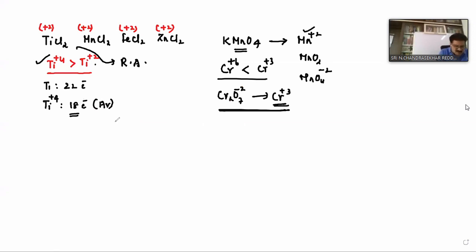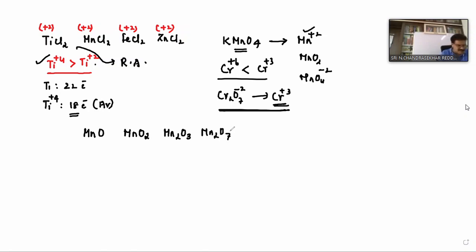Which of the following is more basic? MnO, next MnO2, next Mn2O3, next Mn2O7. Tell me.